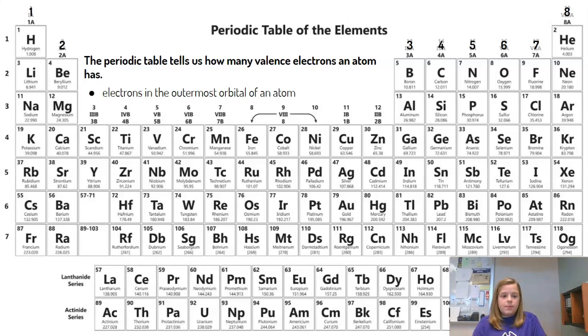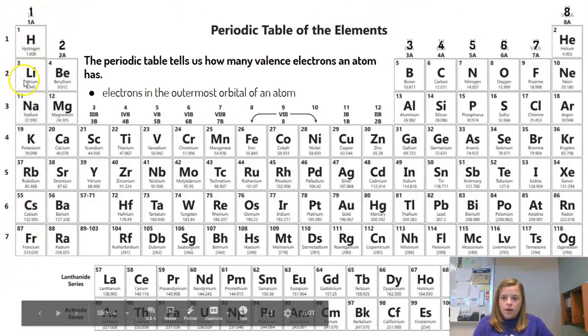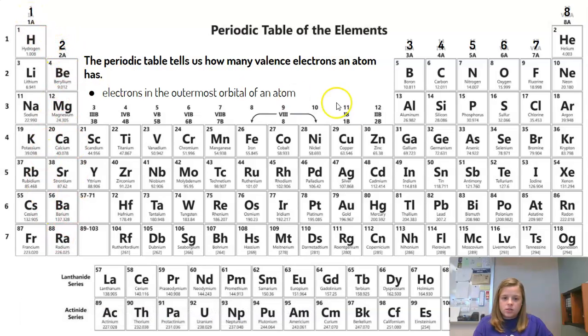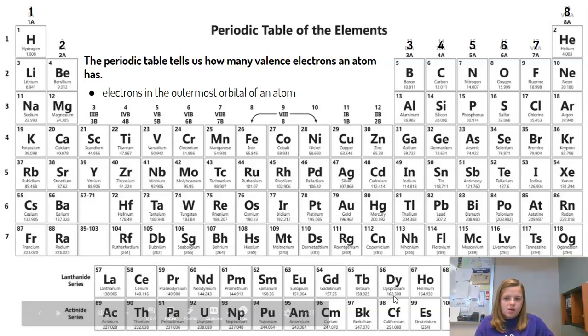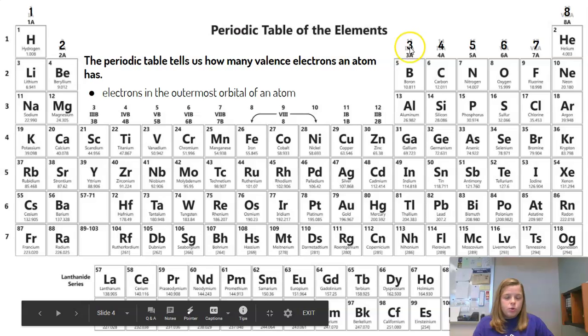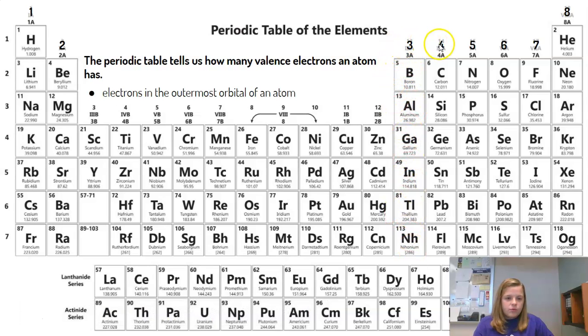So pretty much any element in column 1, in group 1, has 1 valence electron. Group 2 has 2 valence electrons. We don't really worry about any of the d block elements or the f block elements. They just get a little bit more complicated with that idea, so I'm just going to skip over them. Moving over to group 13, we've got 3 valence electrons. Group 14 has 4, then 5, 6, 7, and 8, and so on and so forth.